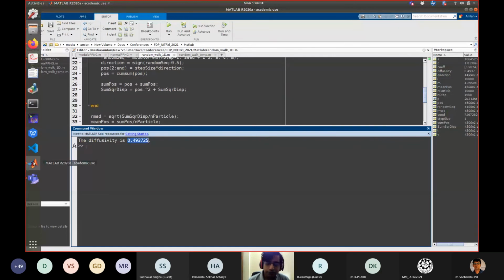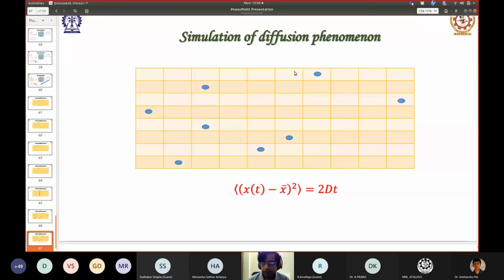Then we know that whenever the temperature is high, the diffusivity increases. That also we can simulate. How? It is very simple. Right at this point of time, what is happening is that a particle can move to left or to right with equal probability. You can add the effect of temperature in a way that it can move to left or it can move to right, that is possible, but it won't always happen. It will happen with a finite probability. Whether it will move at all will depend upon the temperature. If the temperature is large, it will move.